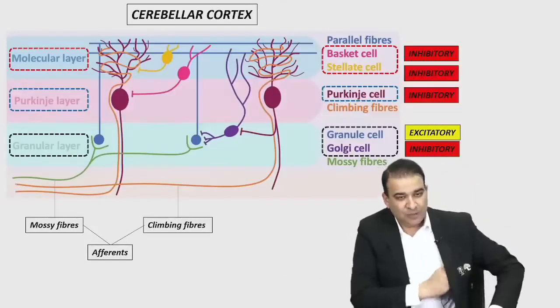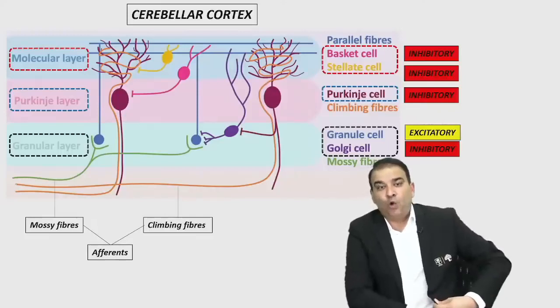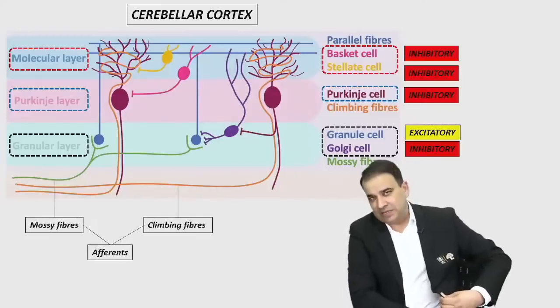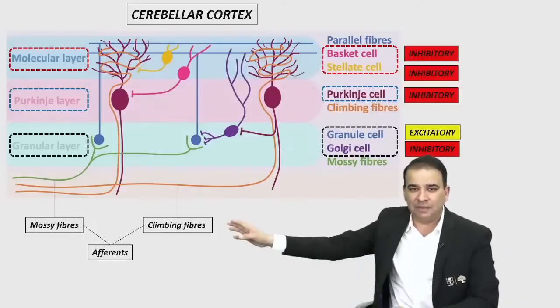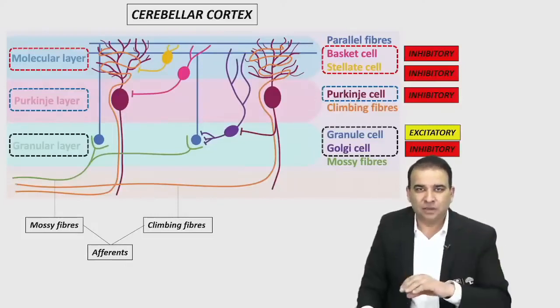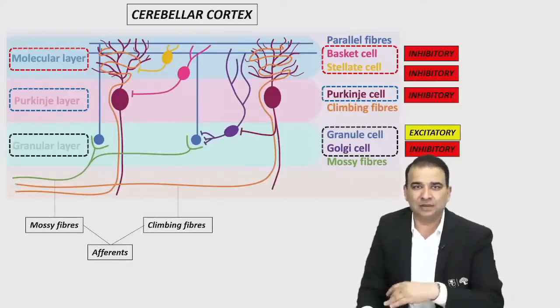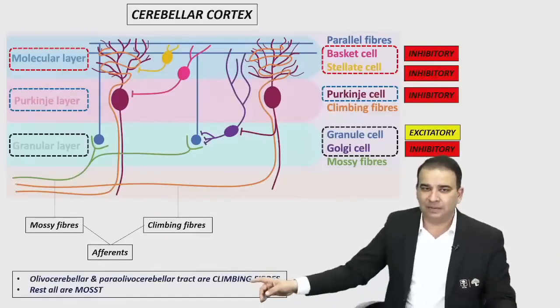Now the question is, which one are climbing and which one are mossy? Well, only the olivocerebellar and para-olivocerebellar tracts are climbing fibers, and rest all are mossy. Most are mossy. Most of the fibers are mossy fibers except olivo and para-olivocerebellar.